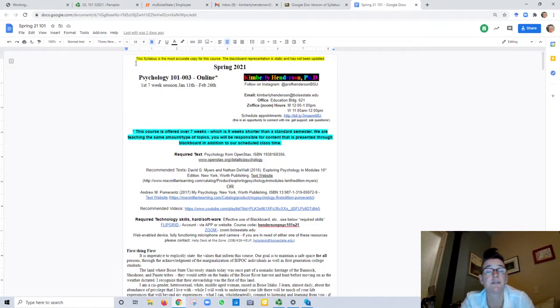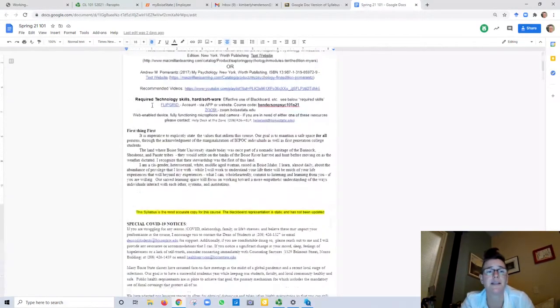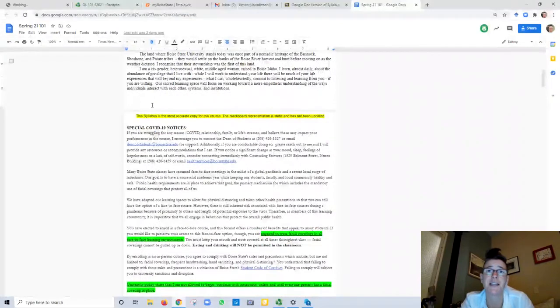I want to point out, just right now, I'm not going to walk you through the syllabus, but across the top you see this highlighted yellow bit. So this syllabus is the most accurate copy for this course. The Blackboard representation is static and has not been updated. I have not posted the static version to Blackboard because we're not into the second week of classes. Once we get into the second week of classes, any changes that I make will be highlighted in yellow. Be sure to review the syllabus. It is so important. It's our contract for engagement.